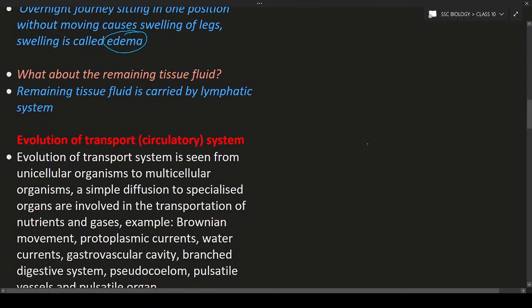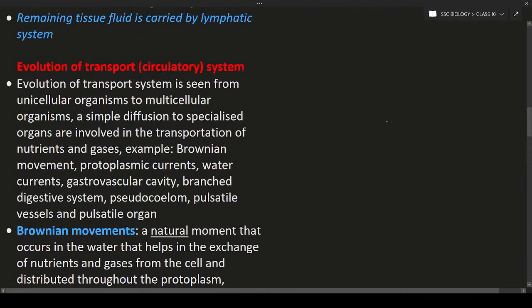So next is the evolution of the transport system. What is meant by evolution? Evolution means changes. Some changes occur in organisms, and in the circulatory system evolution has taken place. The evolution of the transport system is seen from unicellular to multicellular organisms. Let us consider this is an amoeba. From amoeba to human beings, the circulatory system has a huge amount of evolution. There are many changes from a single-celled organism to a multicellular organism.